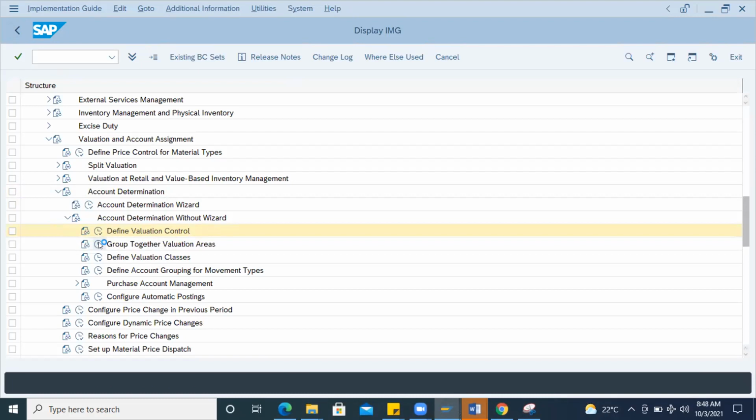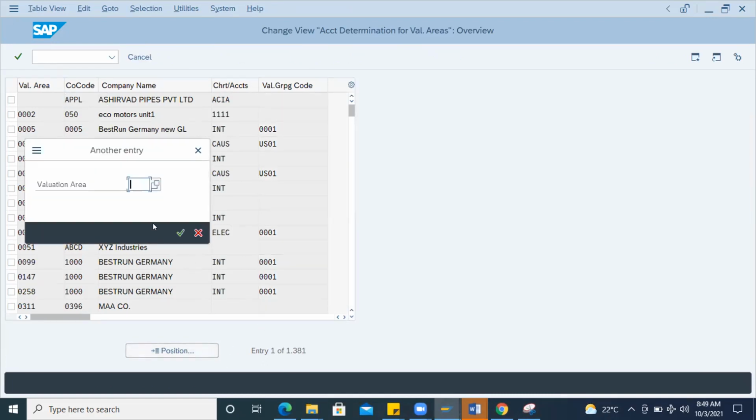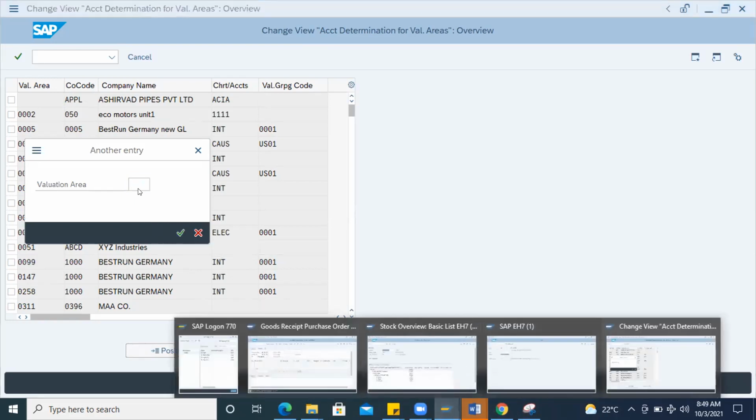If you go with this option, here we are going to group the valuation area with respect to the company code and chart of account, and code will be there. Example, your plant number is, what is your plant number? ARPL. Okay, ARPL is your plant.